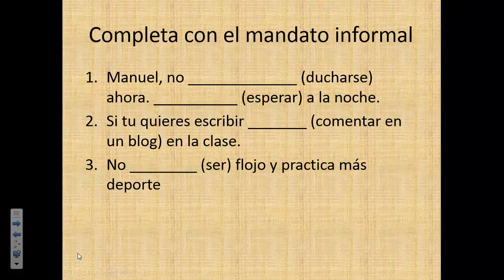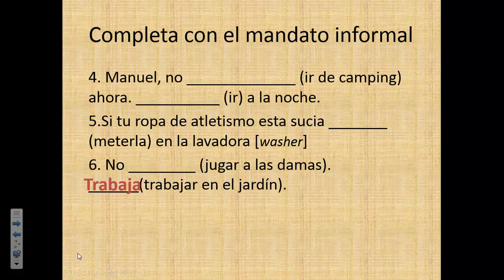So number one says Manuel, don't shower now. Do it at night. So you would say, no te duches ahora, espera a la noche. Espera can mean to wait or hope for, so wait until night. Number two, if you want to comment on a blog in class, I'm going to be using the verb comentar as a positive command. It would be comenta. Number three, don't be lazy and practice more sports. You would say, no seas flojo y practica más deporte.